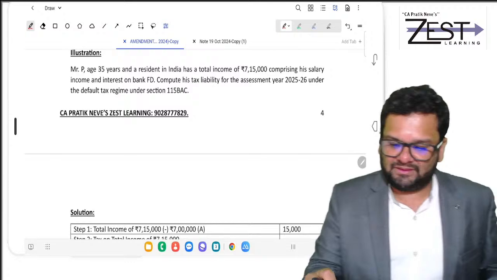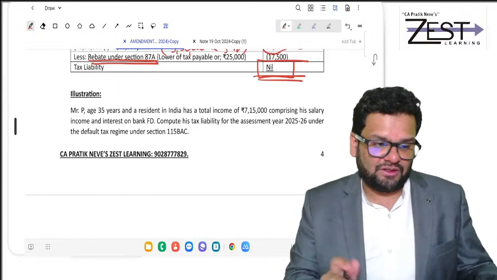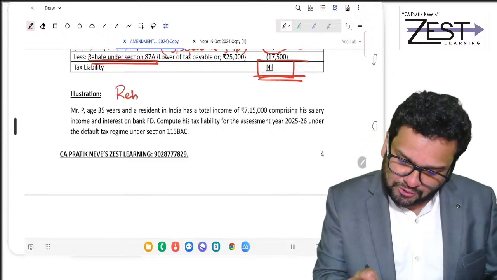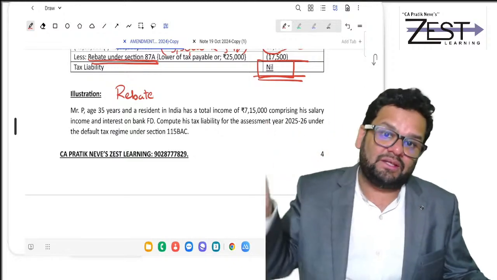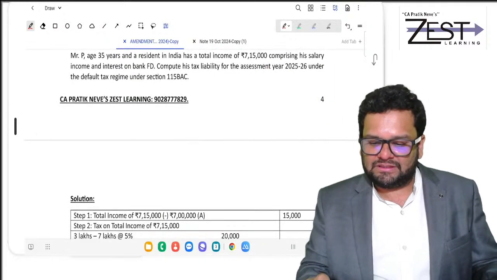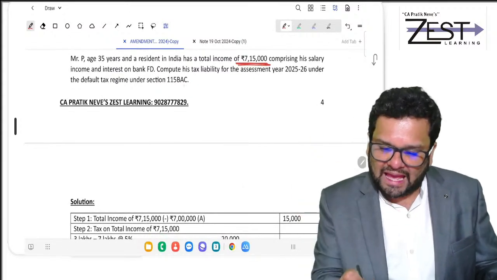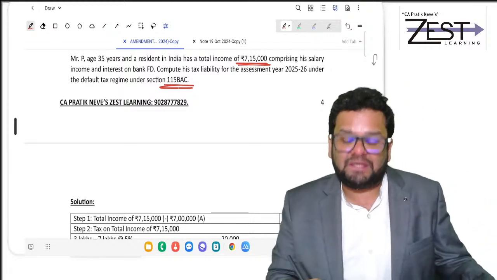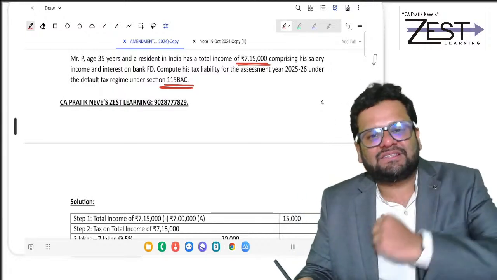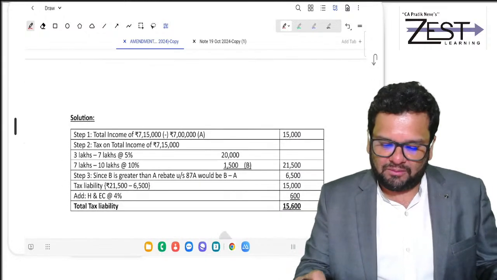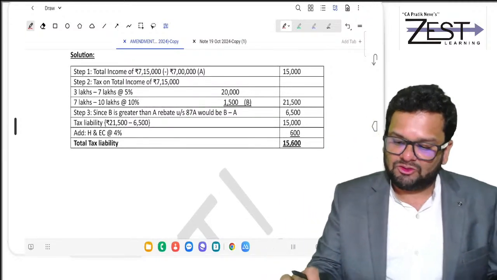Going ahead, next example. In this illustration, we will again cover the concept of rebate, but along with one marginal relief in rebate. What happens? Your income just exceeds 7 lakh and you are paying tax under 115BAC. So government says no problem, we will give you a rebate.